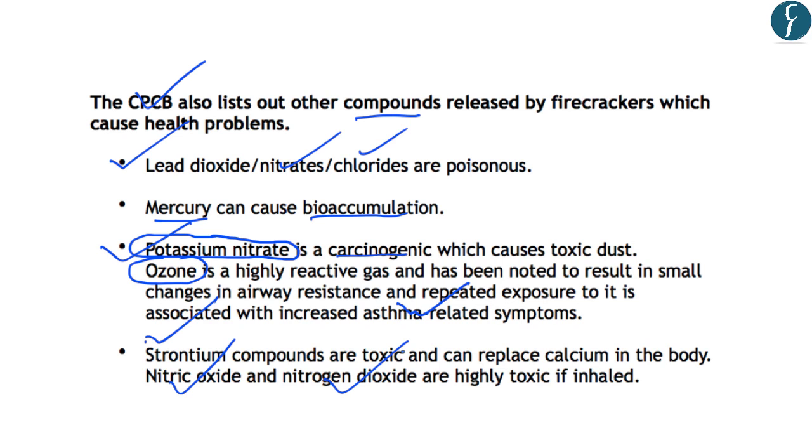So in this article, as you have learned, there are various chemicals which are used in the production of firecrackers, and also there are various emissions during the firecracker burning, and all these have adverse impact on human health. Also, we have learned that the green crackers have two important chemicals, for example the barium nitrate and the potassium nitrate, and both of these are known to be carcinogenic, and that is why these are being opposed in the Supreme Court in a petition.